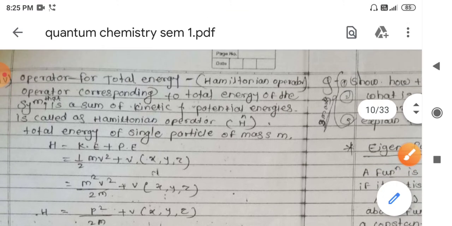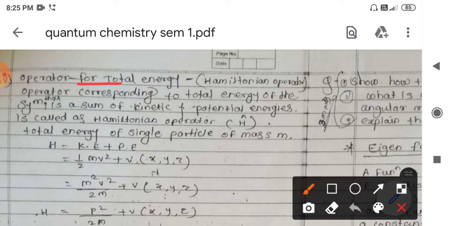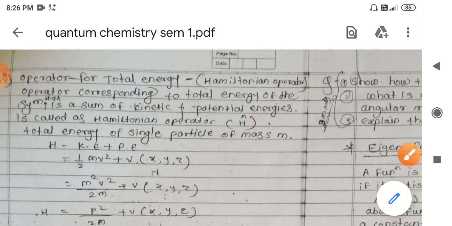Now next is the total energy operator, which is also called the Hamiltonian operator. There is one condition, that it must be a Hermitian operator. The Hamiltonian operator is nothing but the operator corresponding to the total energy, and it is generally represented by capital H cap. In most reference books you will find simply H cap, which represents the Hamiltonian operator, corresponding to the total energy of the given system.